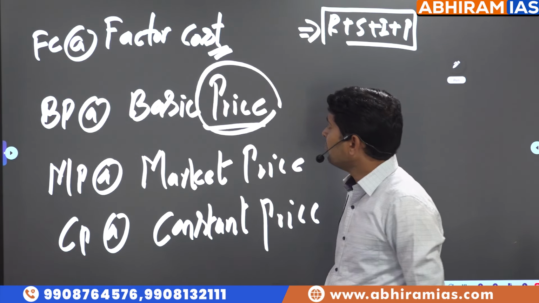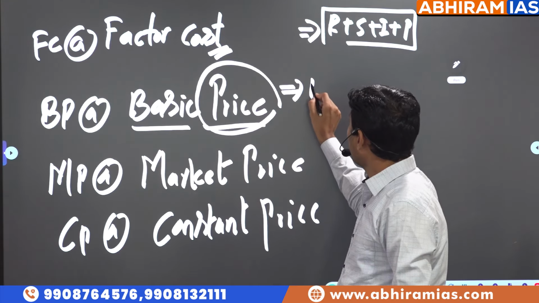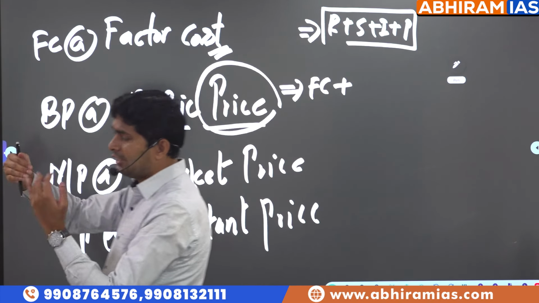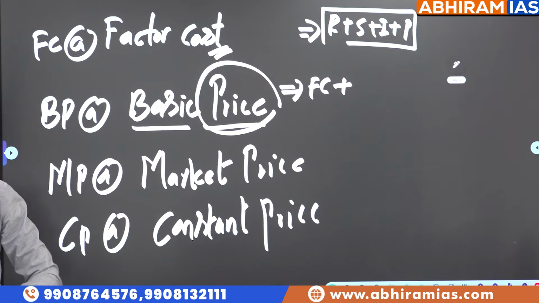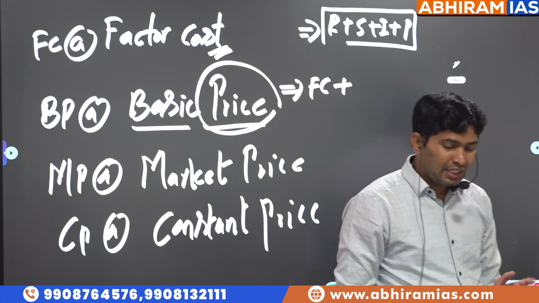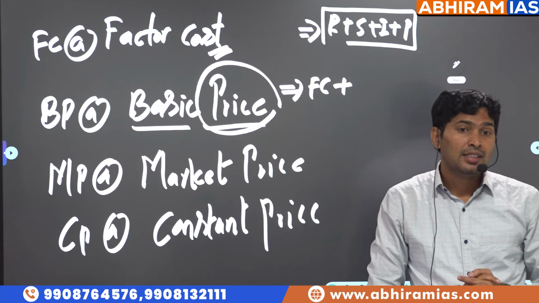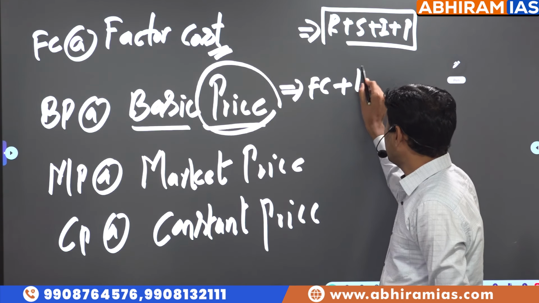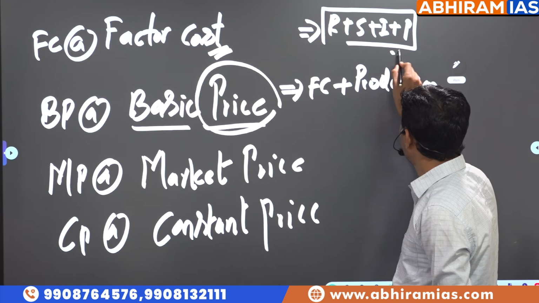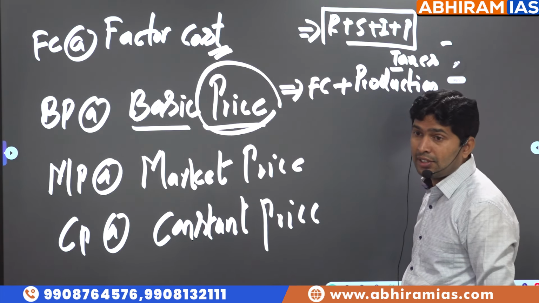Price. Look at the word basic price. After factor cost, transportation, distribution, and supply to manufacture these goods, they're supposed to obtain the license from the government, and they're supposed to pay production taxes. Look at the word: to produce those goods, you have to obtain a license from the government and you have to pay production taxes.